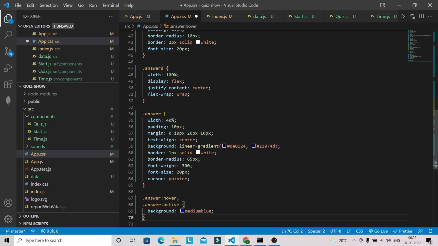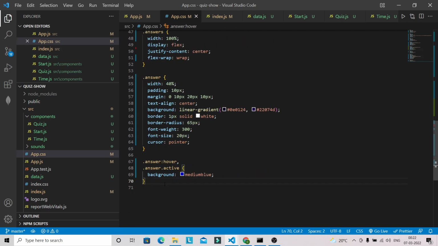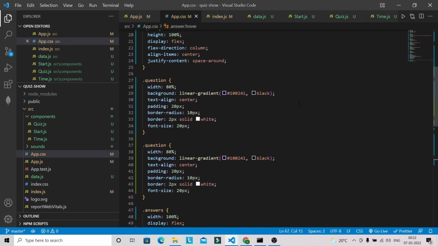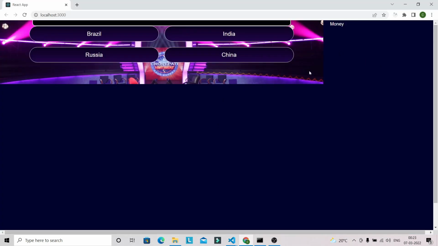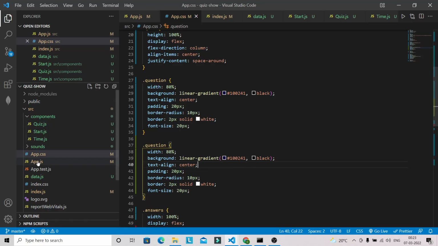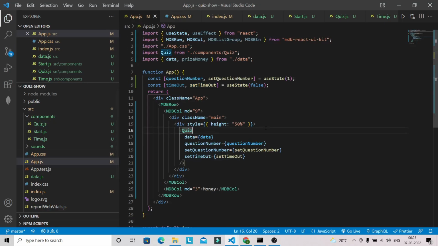I have added the styling, and if you hover on the answer, the background color will change. Let's go to the browser and verify. You can see that we are able to see the answers, but our styling got a little bit compromised here. So let's fix that.